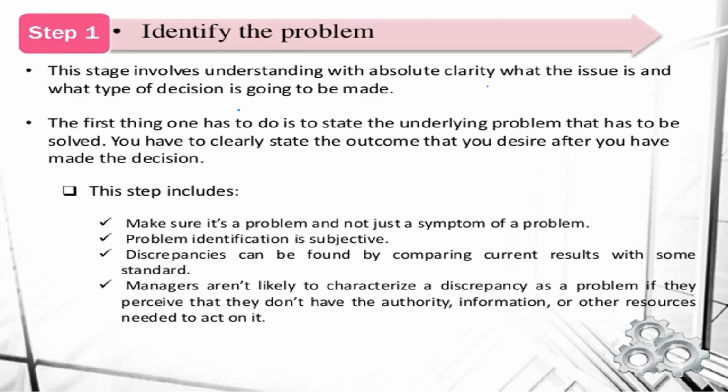So what are the symptoms of the problem, and whether the identification is subjective or not, you can see that. And also how it affects the present results of the organization, present standards, present goals. So it is a major problem or minor problem. They also need to realize the situation of the company. And managers are not likely to characterize a discrepancy as a problem if they perceive that they don't have the authority, information, or other resources needed to act on it.